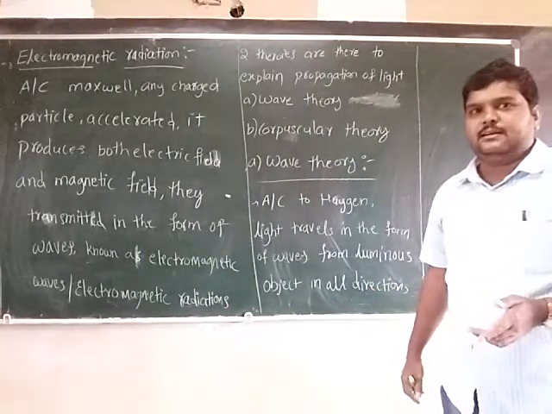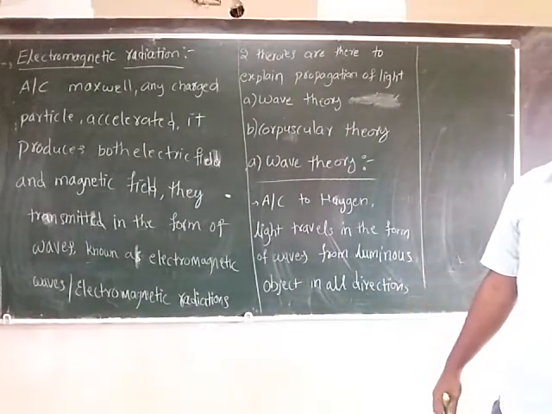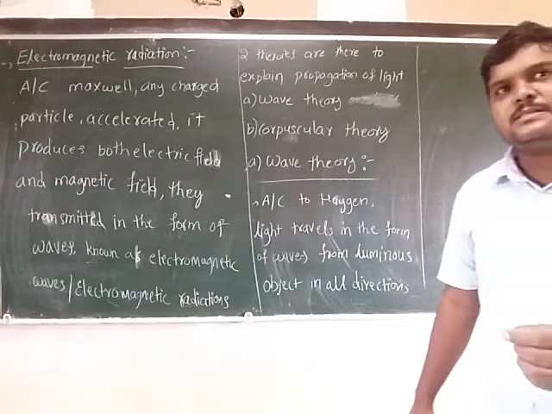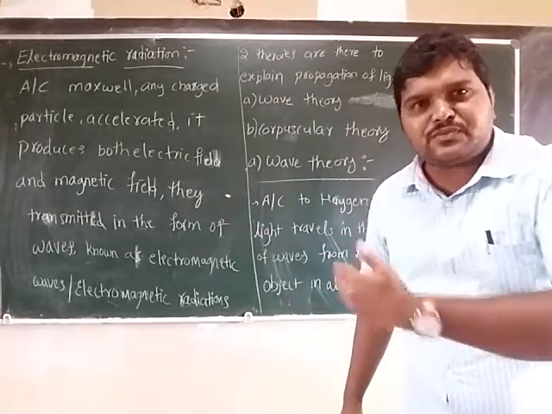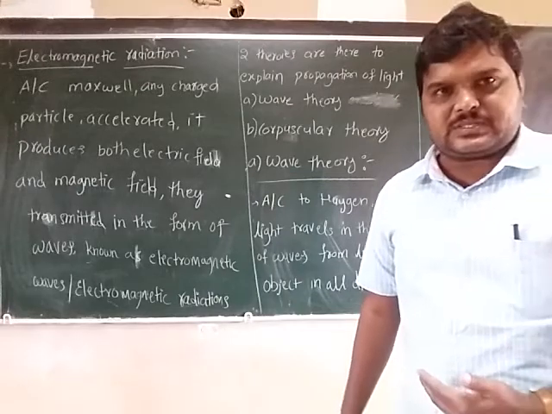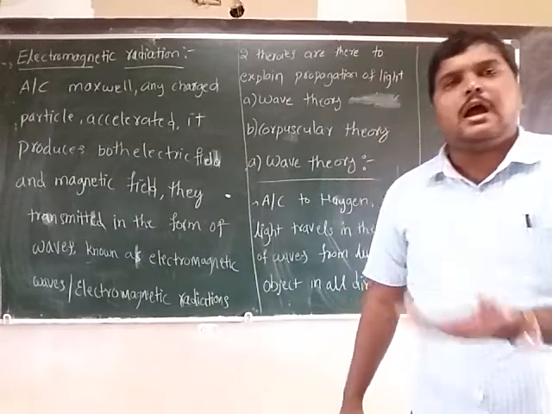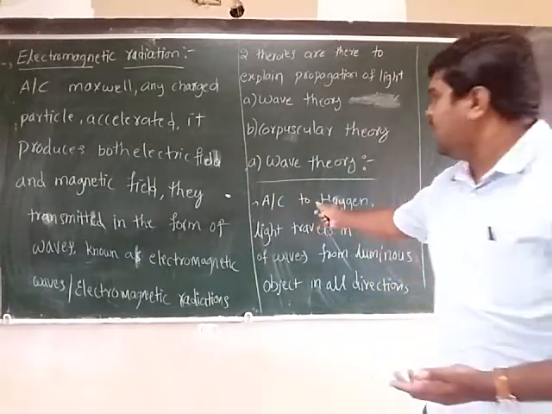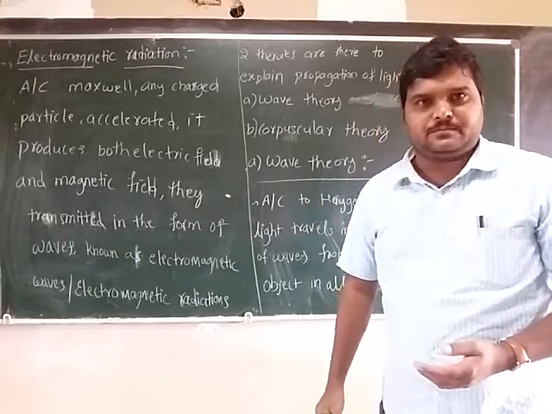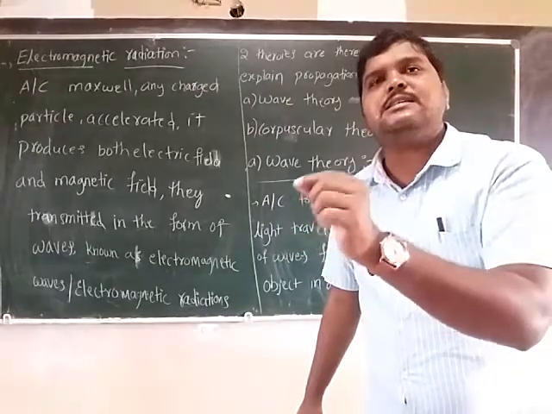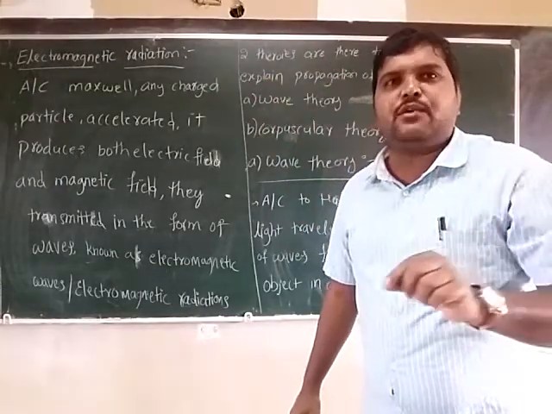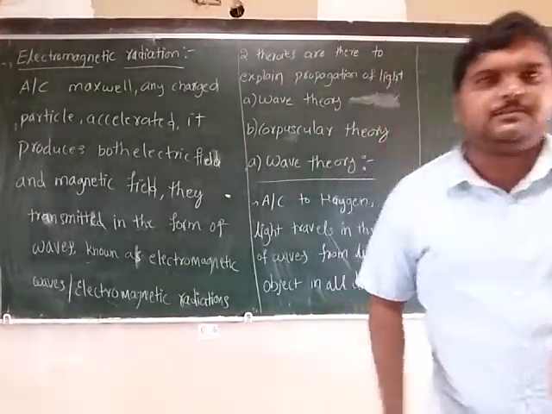He told that light travels in the form of waves in all directions from the luminous source or from the luminous object.